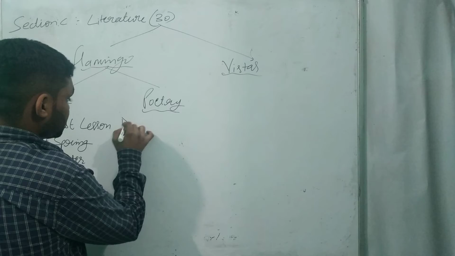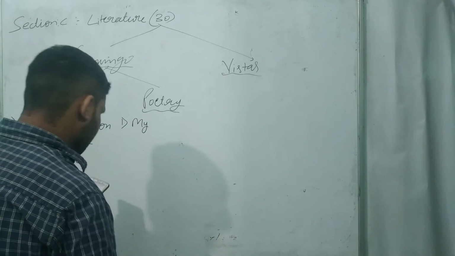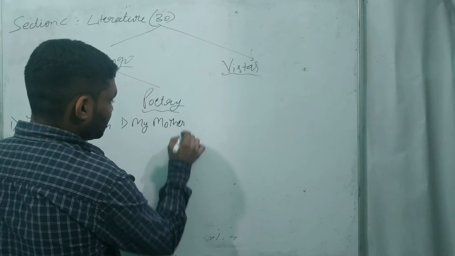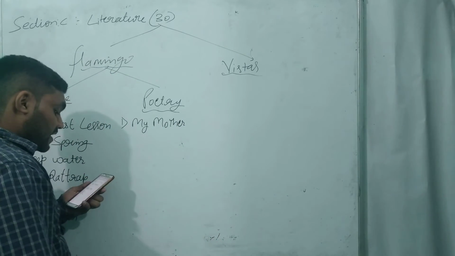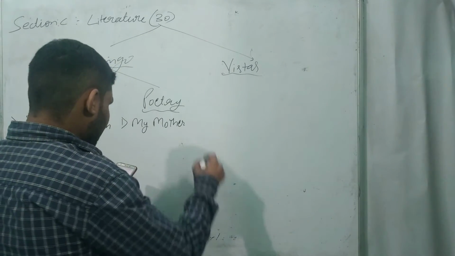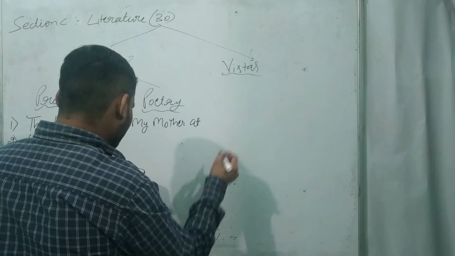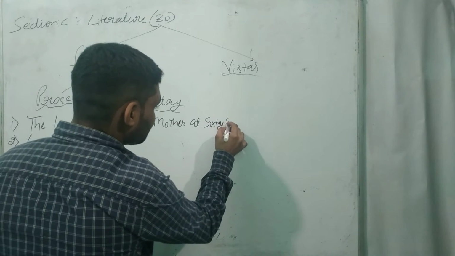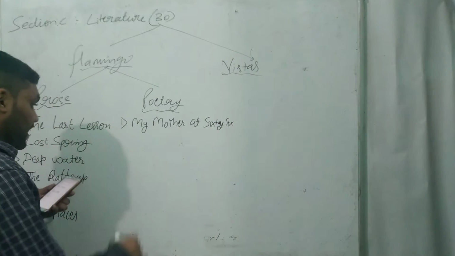poetry. The first is My Mother at Sixty-six, a very interesting poem, and this is about the age that we have to face after 20 or 30 years. It is about the situation that we have to face at that age. Very interesting poem, I like it.